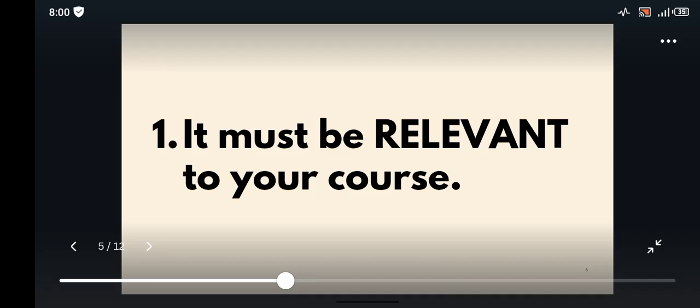You don't have to be in business admin and then you're choosing a topic that is in computer science. It doesn't really work like that, right? You should choose a topic that reflects your department. If you're in public admin, you cannot choose a topic like design and implementation of a learning system in computer science. That is actually out of your course of study because it is not relevant to it. So you have to choose a topic that is relevant to your course of study. You get that, right? So let's go to the next one.